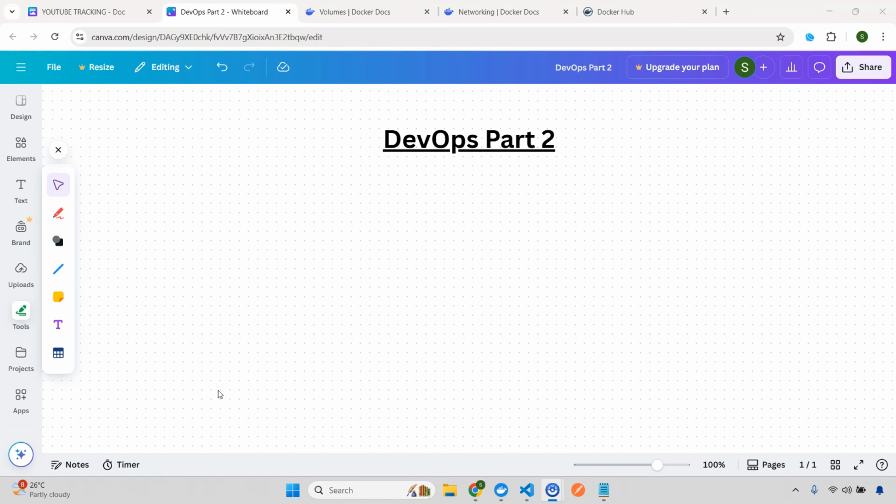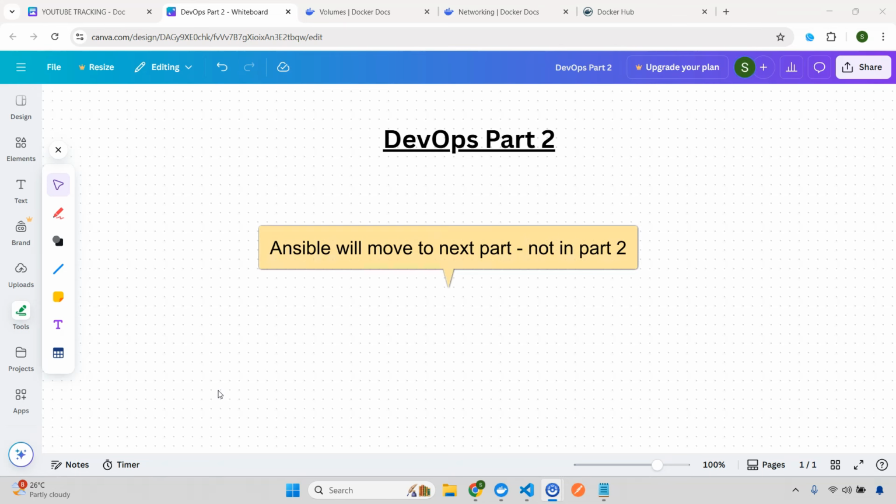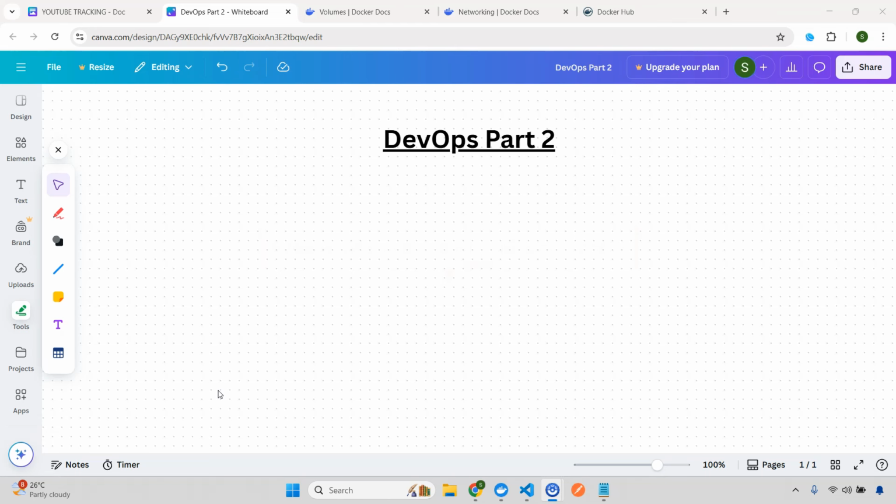And then we'll be moving to configuration management, that is Ansible. Now previously I actually decided that I'm going to cover Kubernetes, and if you notice, in the part 1 I already gave a basic overview of all the important tools that you need to know as a DevOps engineer, right? So we started with Git and GitHub, environment management, right?